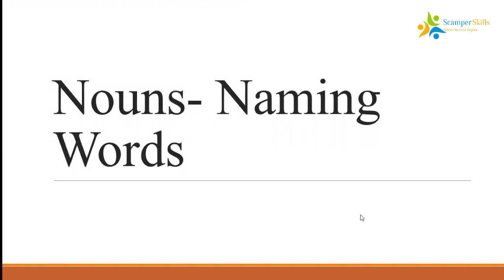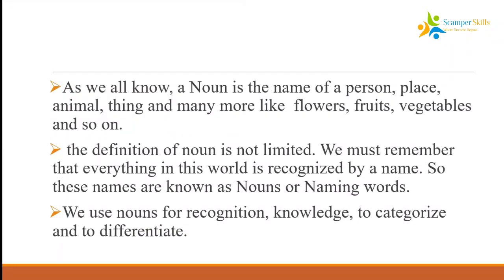All right. Having learned that, let us move to the next important thing: we all know that the noun is the name of a person, place, flowers, fruits, vegetables, everything. And at this time, we need to remember that the definition of a noun is not limited.